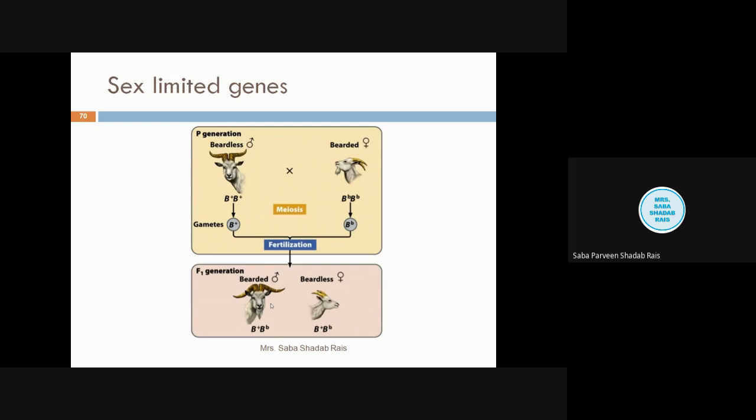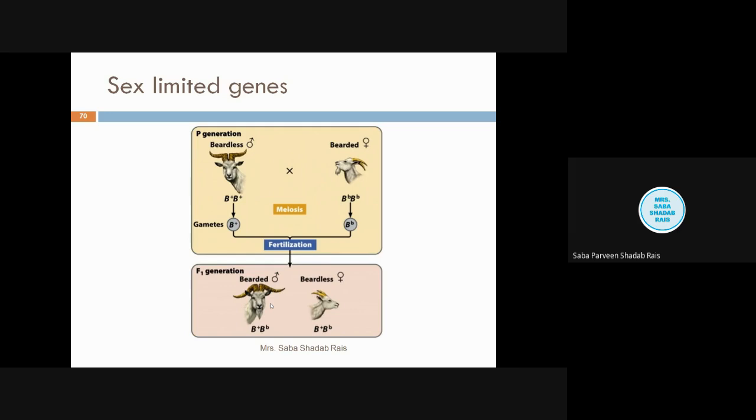These genes are responsible for the development of sexually dimorphic characters within the population, like the beard, the harsh voice, or the male-like voice. The concept of this gene was initially developed by Charles Darwin, but it was explained in detail by Morgan in his article Sex Linked and Sex Limited Character. It was published in the Journal of the American Naturalist in the year 1914.